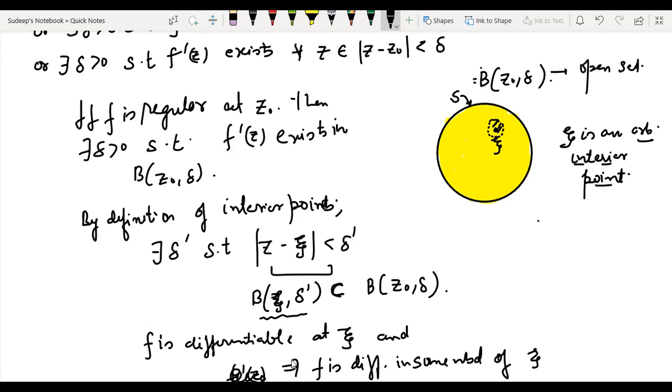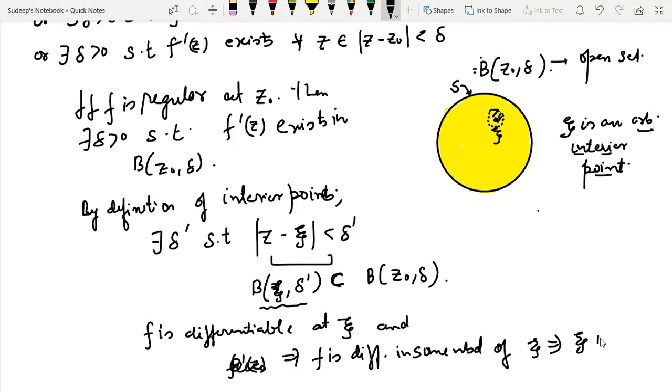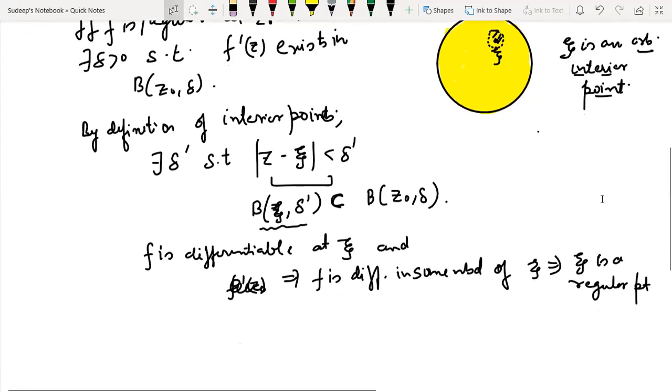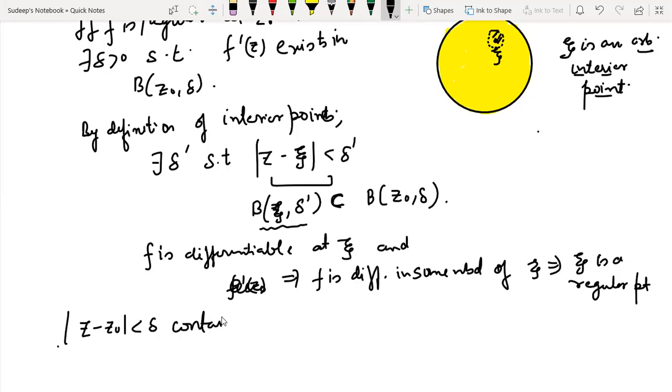It clearly implies that zeta is also a regular point. If zeta is a regular point, how many points are there in this particular open set? Because it is an open set, I will say that there are uncountably many. It contains uncountably many regular points. Did you get my point?